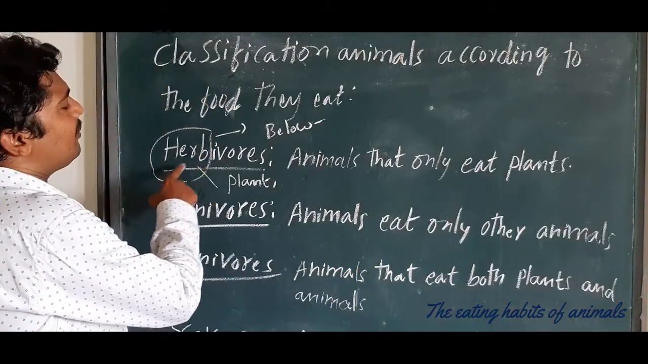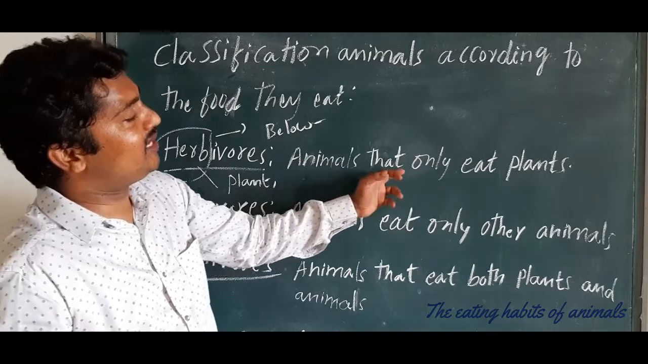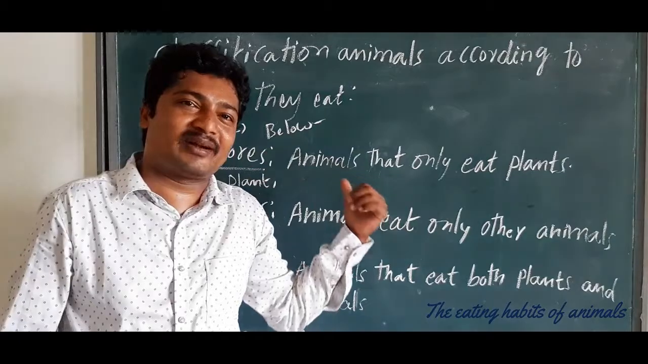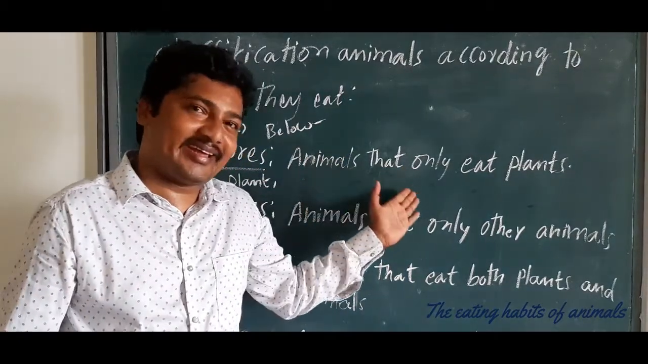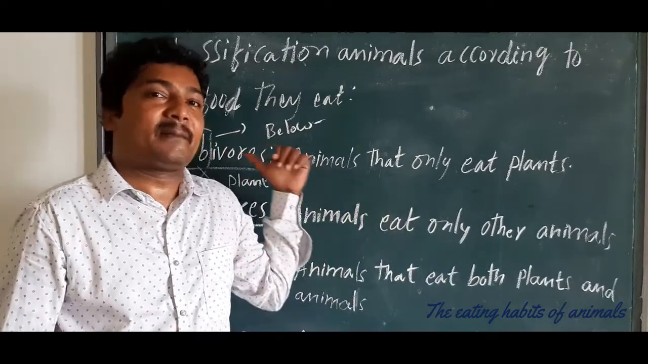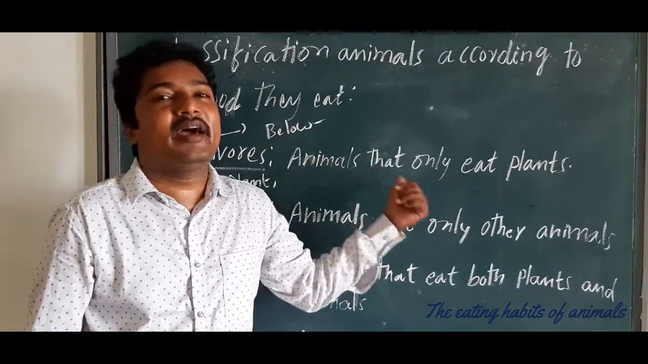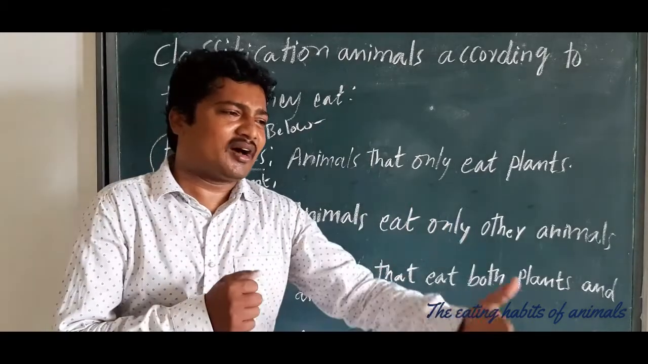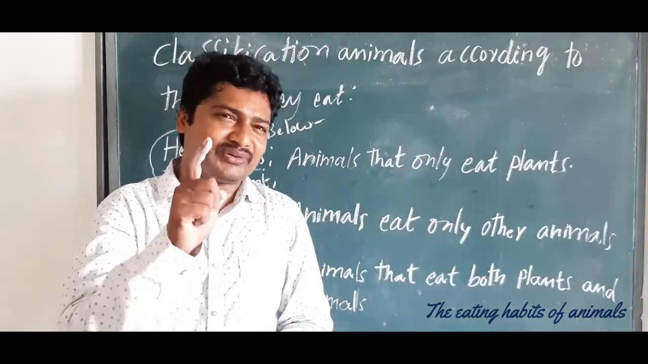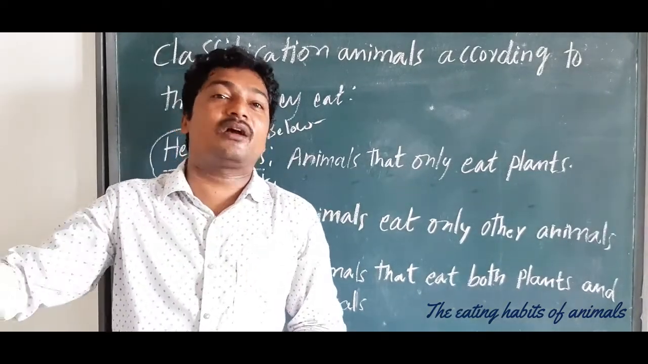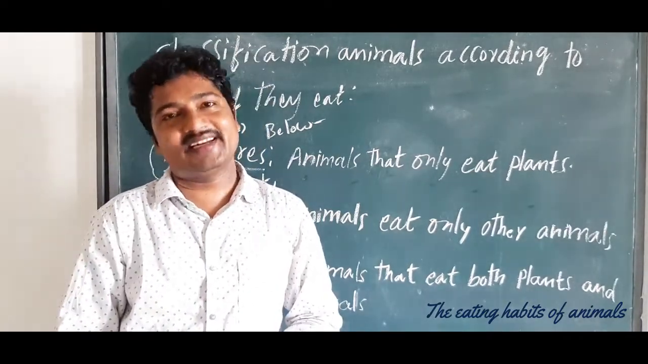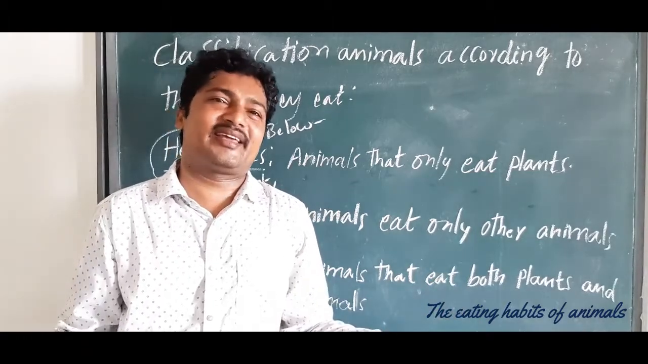We call them herbivores: animals that only eat plants. Herbs are nothing but plants. Plant-eating animals are called herbivores. Am I clear? Plant-eating animals are called herbivores. Can you clarify from whatever you have noted down? Among pet animals, a cow, a buffalo, and a rabbit are examples. Am I clear, children? That is a very simple thing.